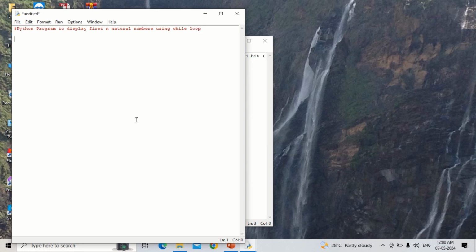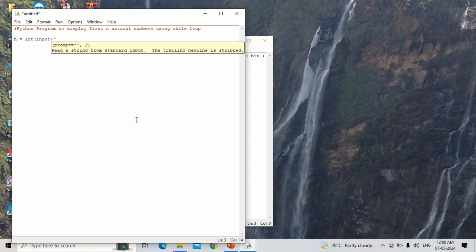First I will take the variable as n = int(input("enter the value of n")), within double quotes, then close the bracket and close the bracket.